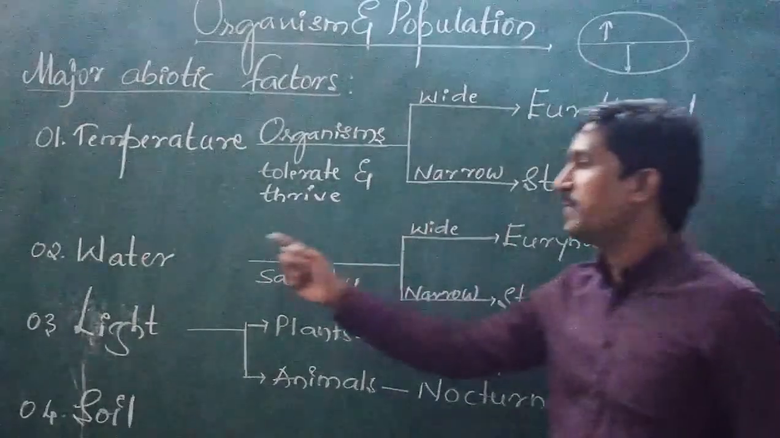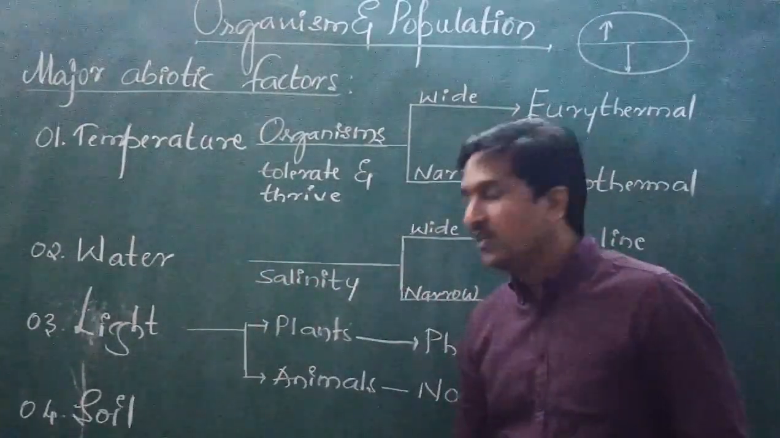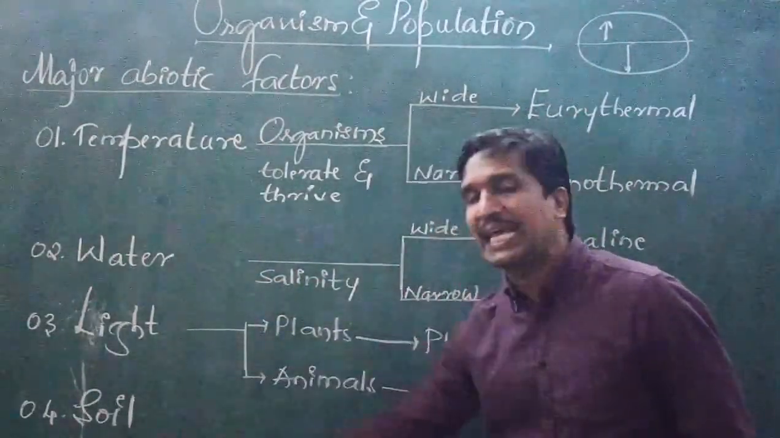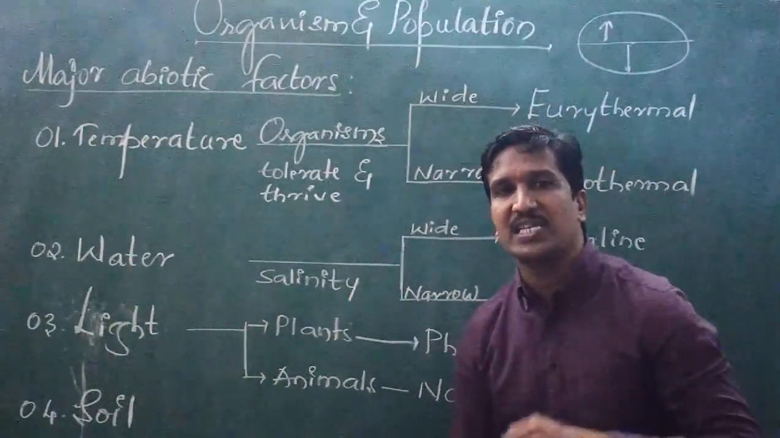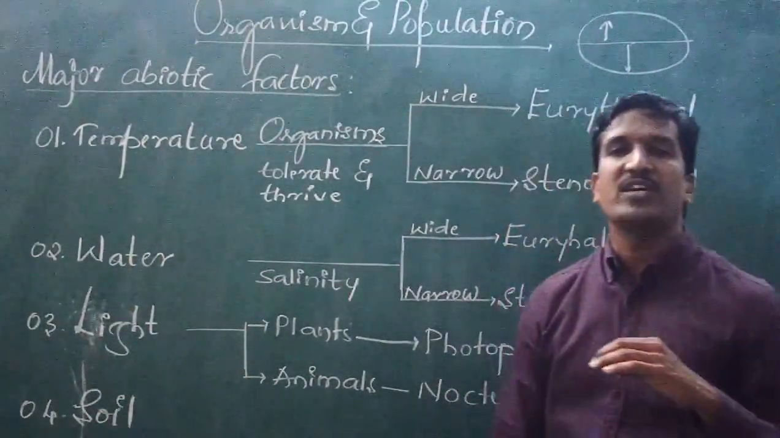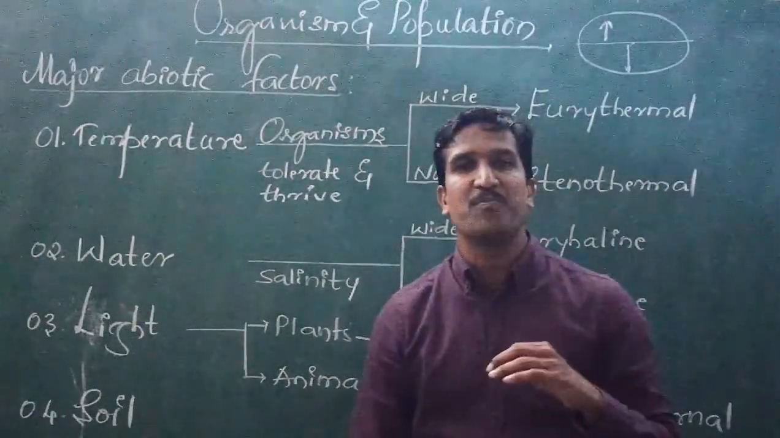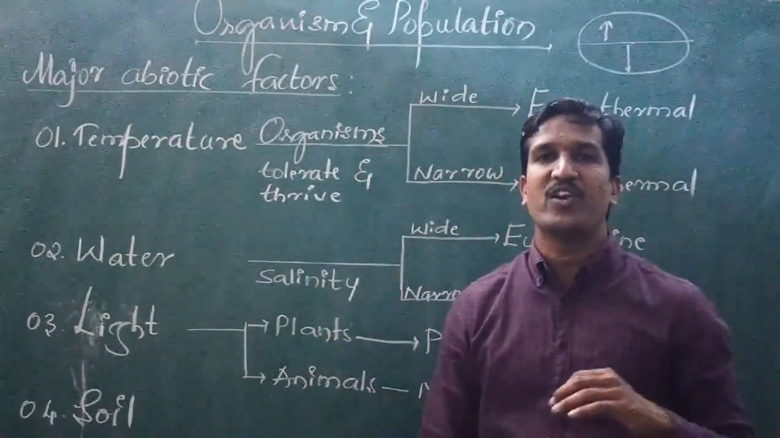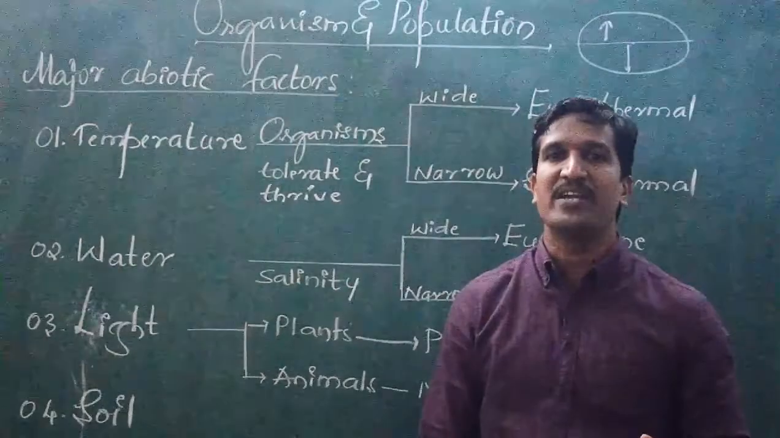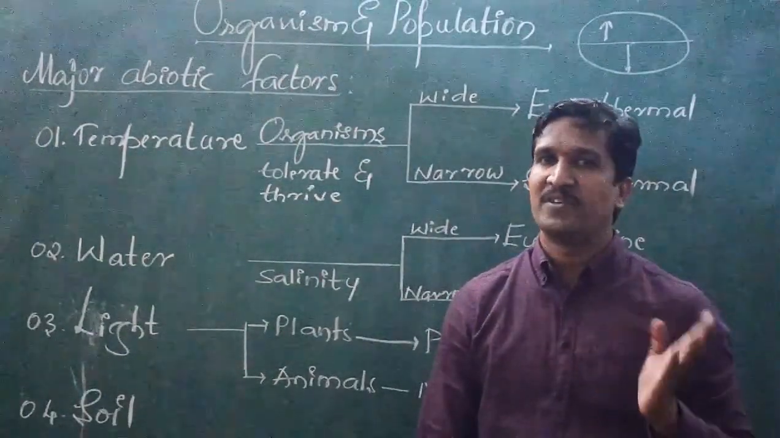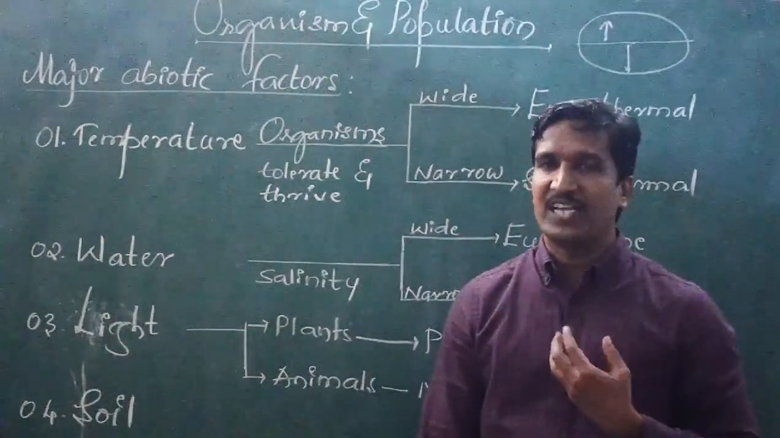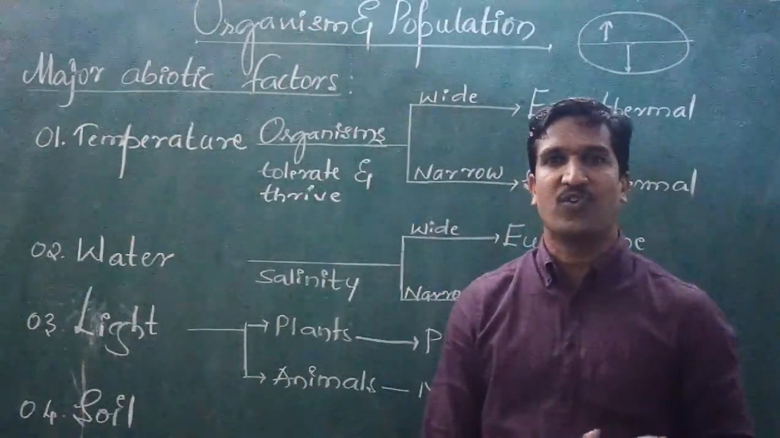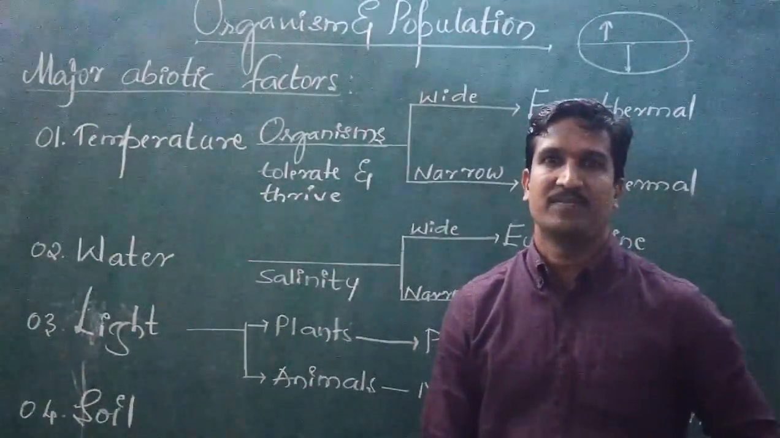That is about the water. Whereas third comes light. Light is the most important, as I said, all living organisms, whether herbivore or carnivore, are dependent on light. If it is a herbivore, it has to synthesize its own food material, as we call autotrophs. For that, it needs light.